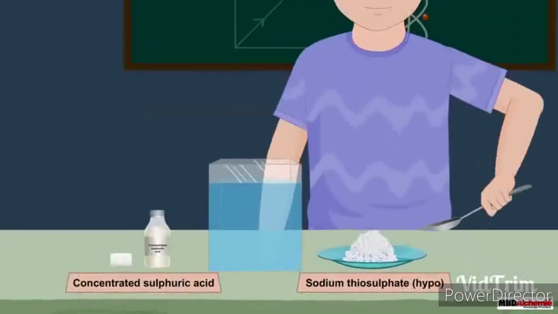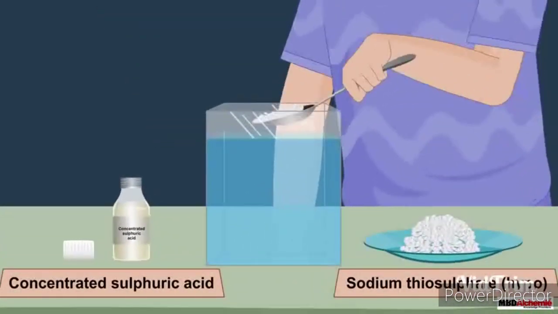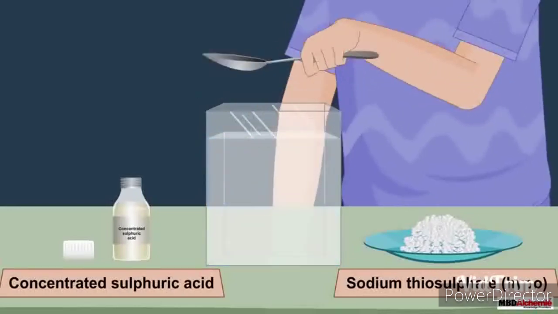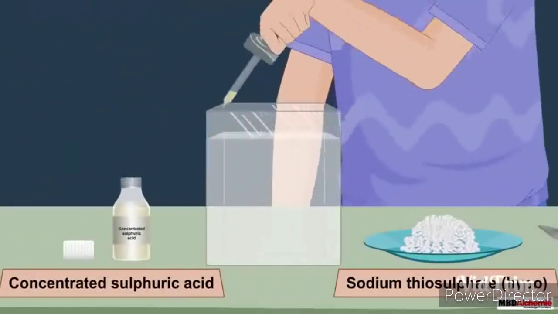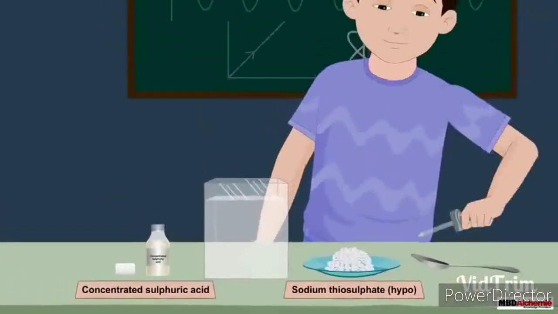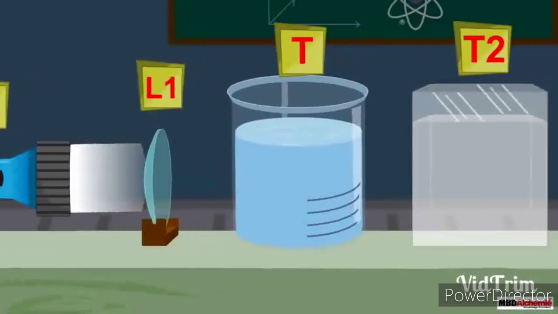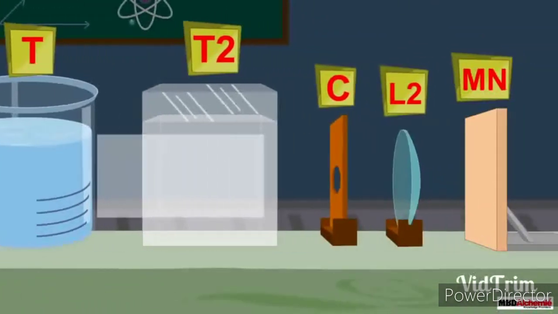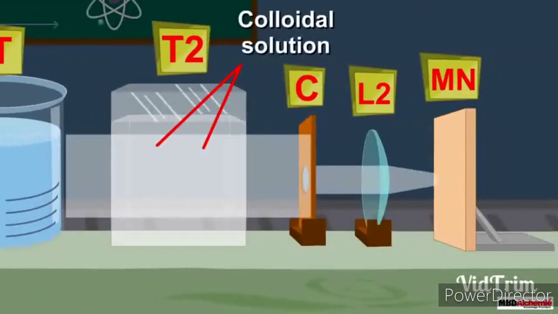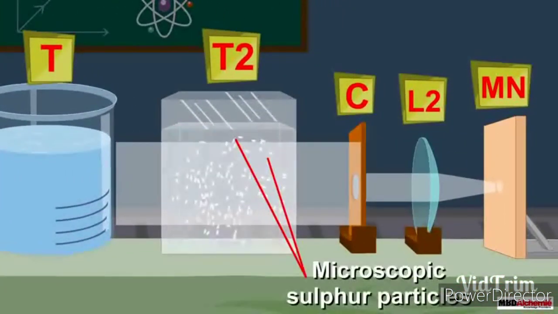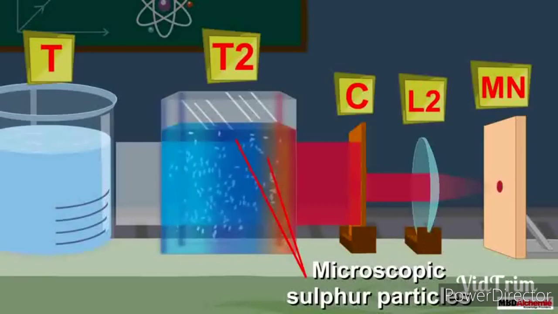Now what we will do, we will mix sodium thiosulfate (hypo) solution and 2 to 3 ml of concentrated sulfuric acid in another tank. Now we will keep this tank beside the water tank, and we will see what happens. After 2 to 3 minutes, a microscopic precipitate of sulfur particles will be observed,